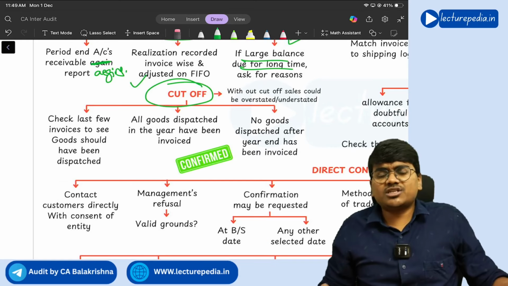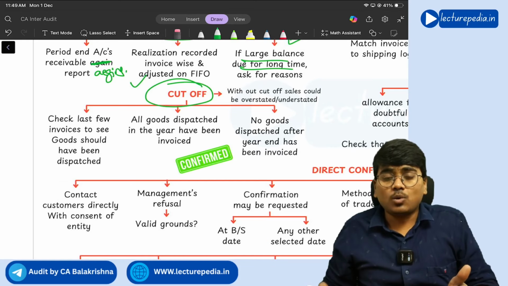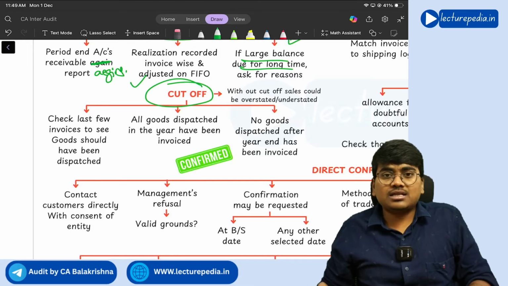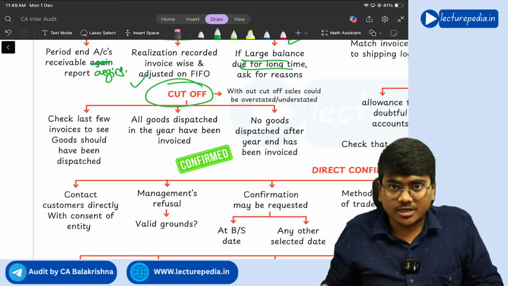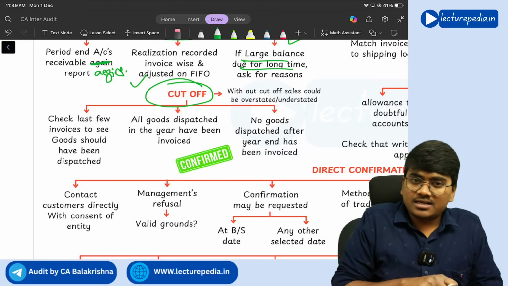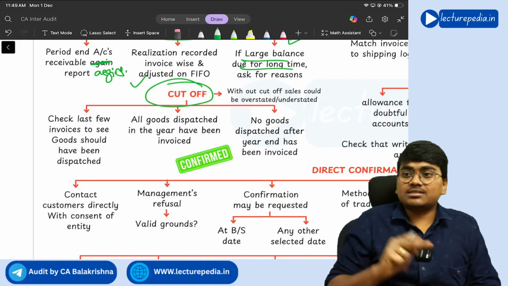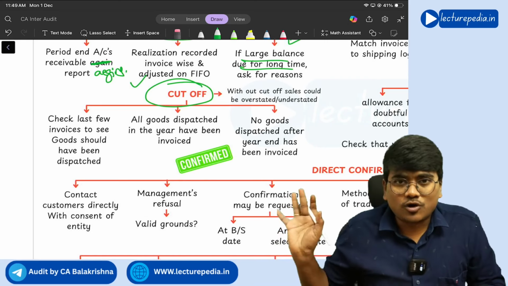The cutoff assertion says that whatever transactions have occurred in the current year, only those have to be recorded in the current period. You should not record previous year transactions in the current year, and you should also not record next year's transactions in the current year. That is cutoff. Clear?